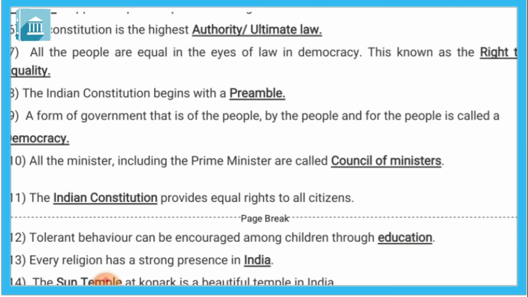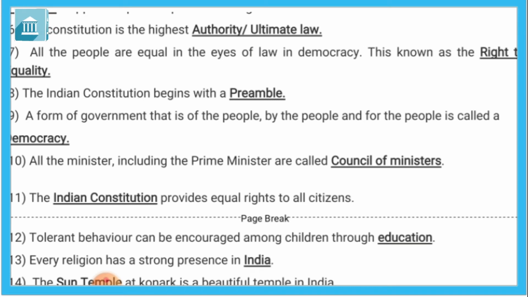This is known as the right to equality. So this right is mentioned in our constitution, right to equality. उसमें क्या होता है that all the people are equal in the eyes of law. कानून की नज़र में हर एक लोग सेम है, ना कोई पुअर ना कोई रिच.